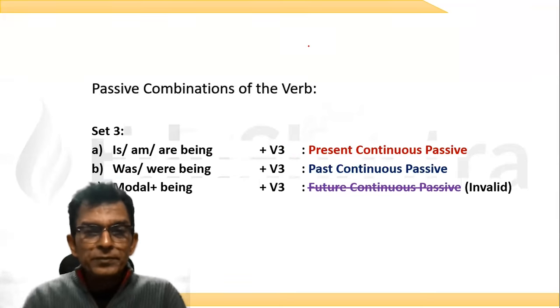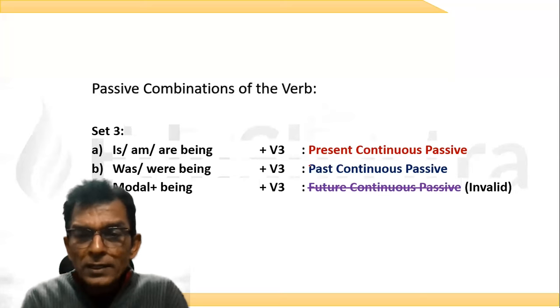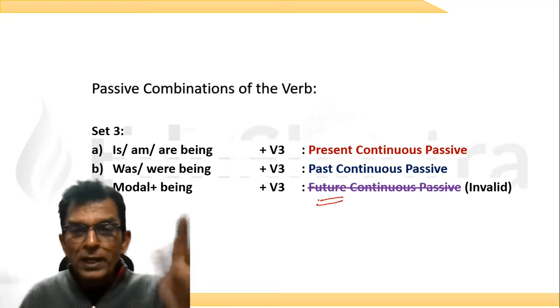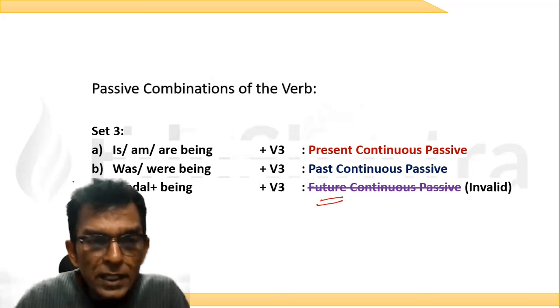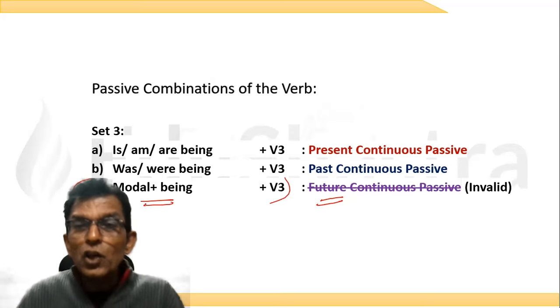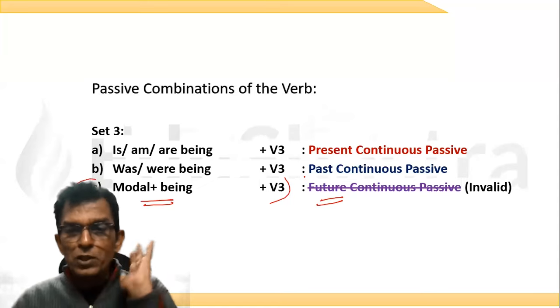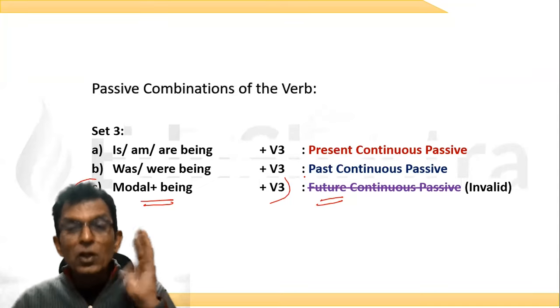Why? What happened? Now, look at this. Here, set 3, what have I done? Future continuous passive is not possible. मैंने काट दिया. This is not possible. You cannot write this combination in English. Why? Can you tell me? Think about it and tell me, give me an answer. Model plus being plus V3 is not possible to write in English.